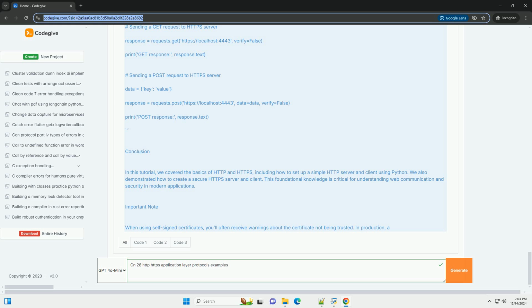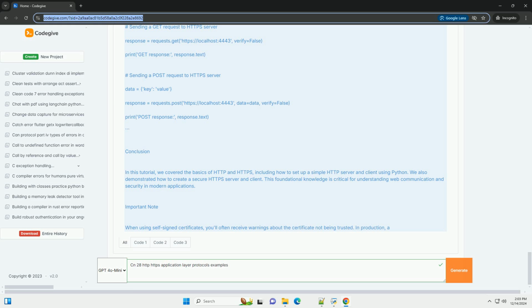Step 3, setting up an HTTPS server. To set up an HTTPS server, you will need SSL certificates. For testing purposes, you can create self-signed certificates using OpenSSL. Here's how to do it. 1. Generate a self-signed certificate. Run this command in your terminal. Bash. openssl req -new -x509 -keyout server.key -out server.cert -days 365 -nodes.